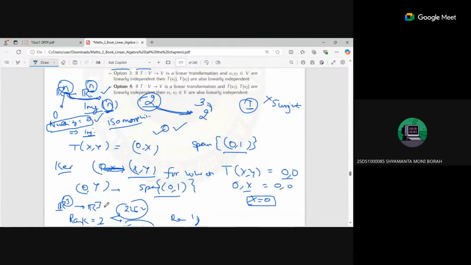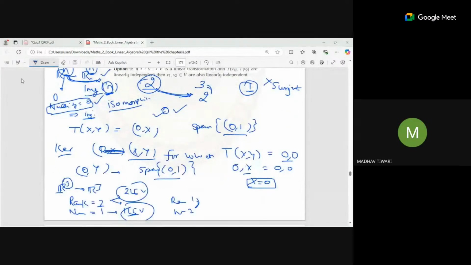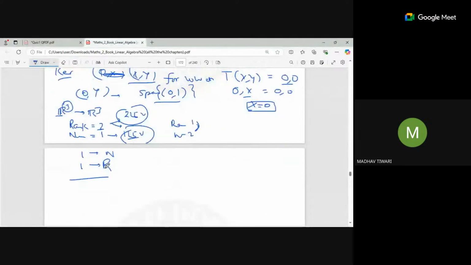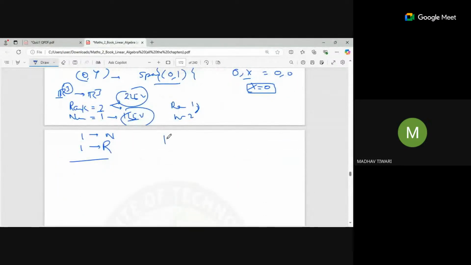Can you explain this one again, please? It is given that the kernel of T should be equal to the image space of T, so their dimensions should be equal.